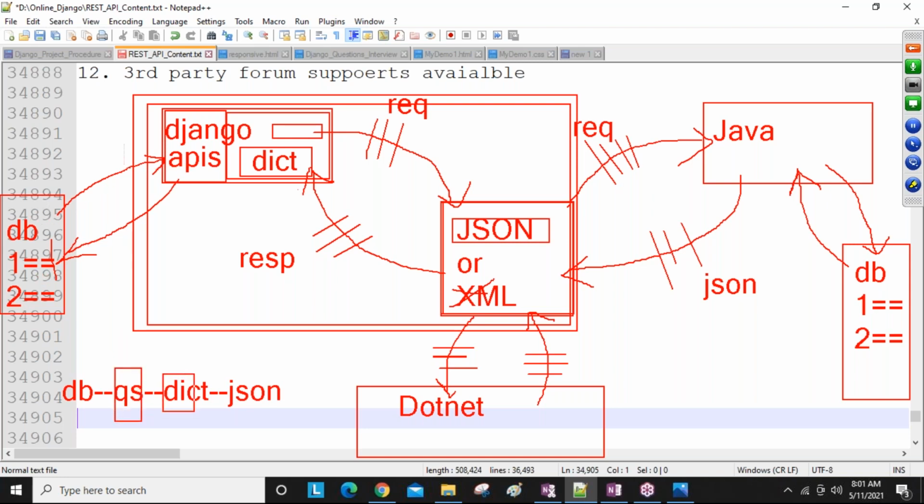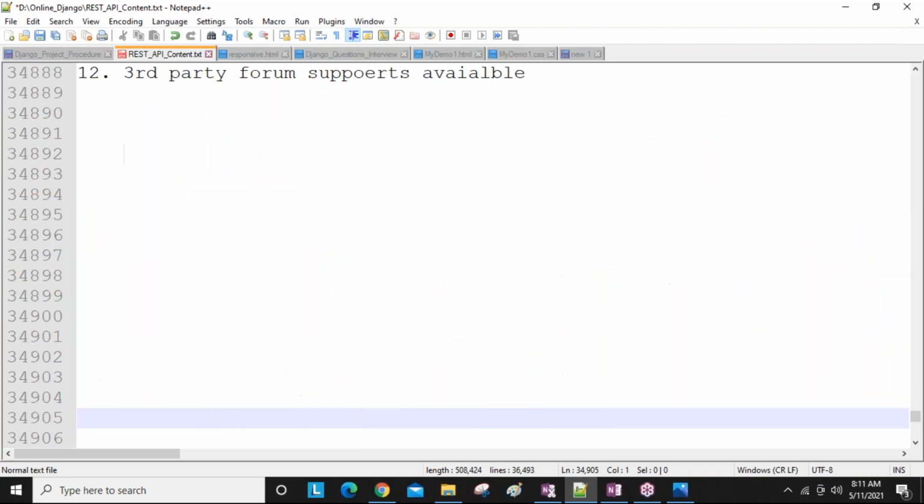The query set we convert into a dictionary, and the dictionary we convert into JSON. Now this JSON data we are going to return, and it can be taken by other people, the people who want our data. Remember this. Later, at the time of developing programs, all these conversions we are going to do programmatically.